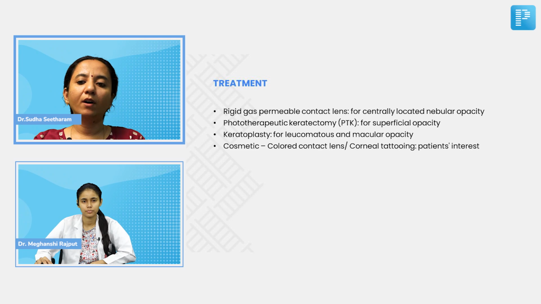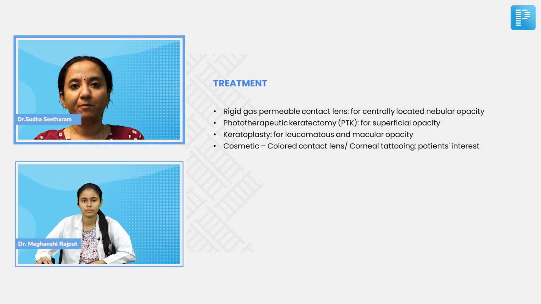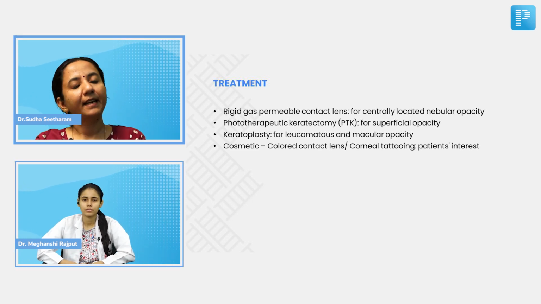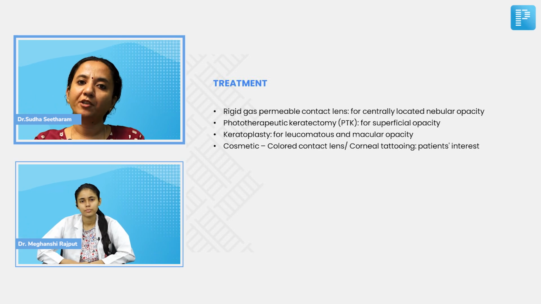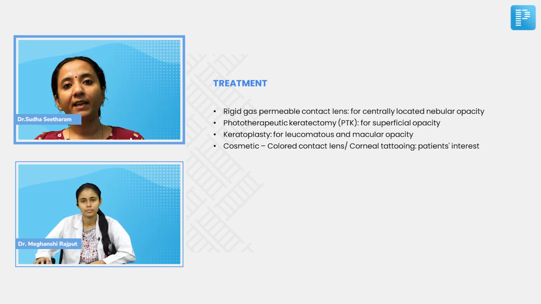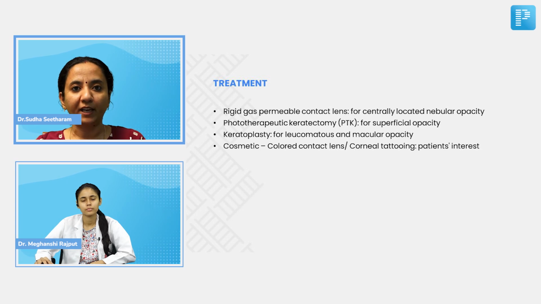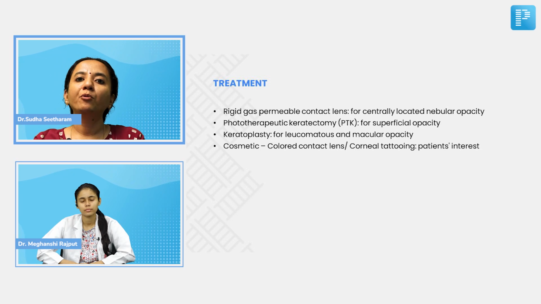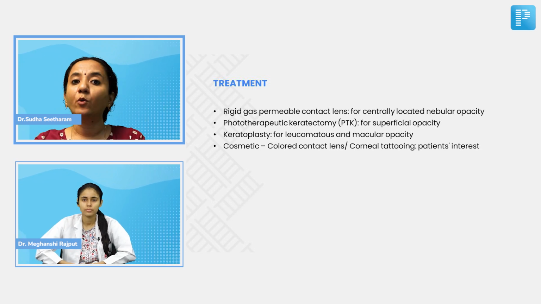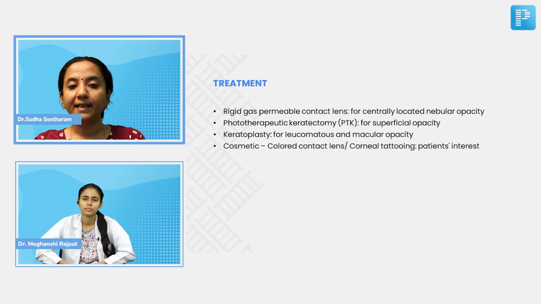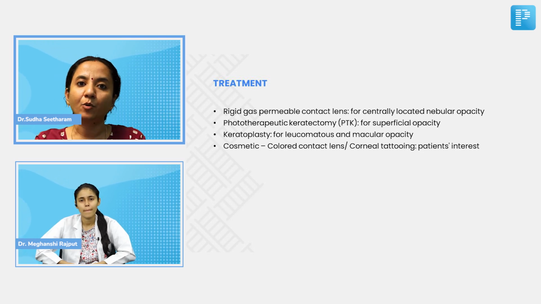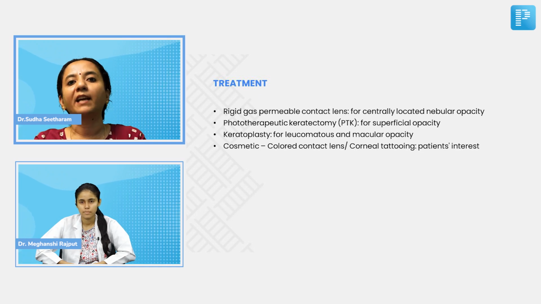Okay, so for this case, then what is our management, Meghanshi? It's a centrally located dense corneal opacity, so our management is? Keratoplasty. Correct. So the management is cornea transplantation or keratoplasty. But here I would just want you to tell me one more thing. See, in this particular case, you have told me that you have been able to examine the fundus of the patient and you have seen that the fundus, the posterior segment, is normal, which means that this patient after keratoplasty is likely to have a good visual outcome if the graft survives.